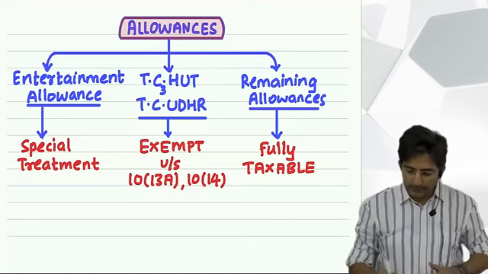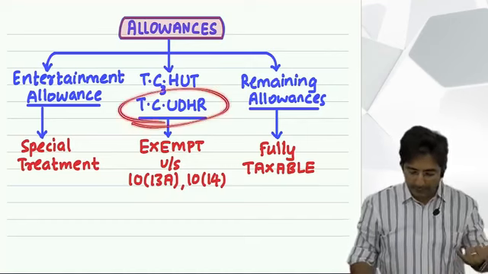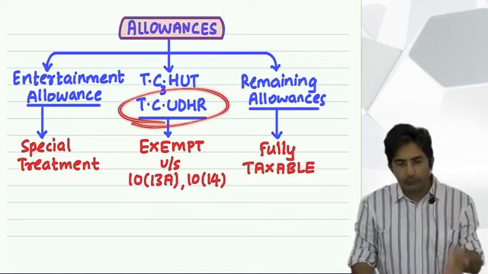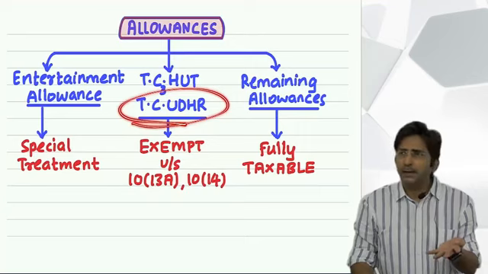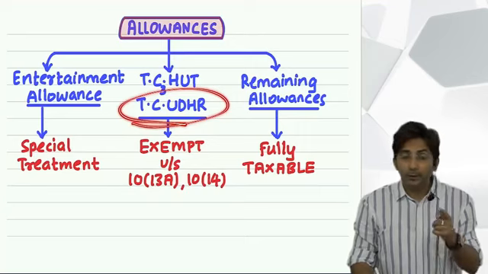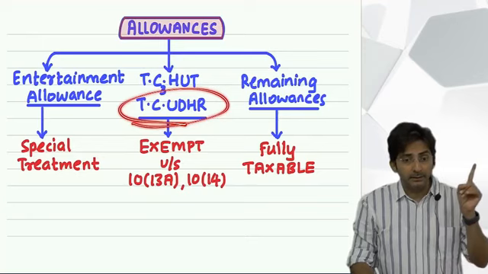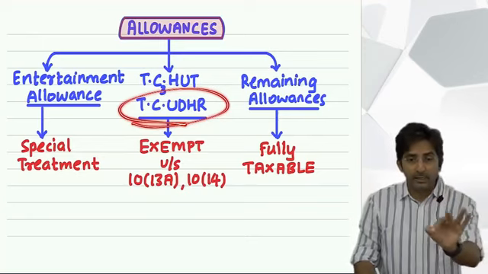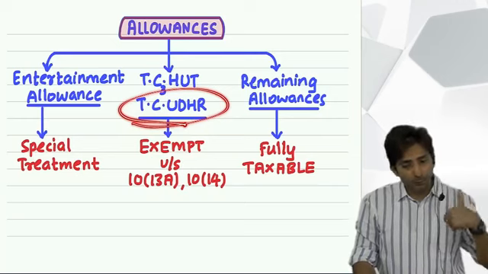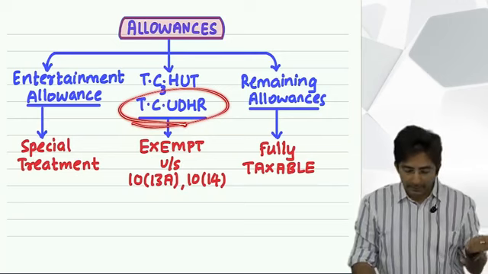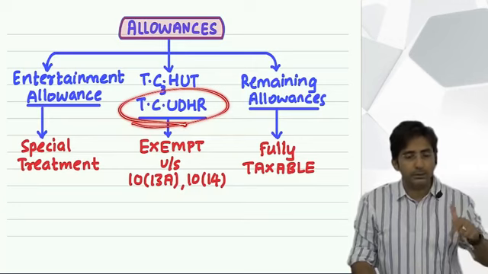So, TC Udar: T for traveling, C for conveyance, U for uniform, D for what? Daily allowance. When you have to go outstation, for the tickets you get traveling allowance, and for other day-to-day expenses you get daily allowance. Okay, then helper allowance, R for research allowance.